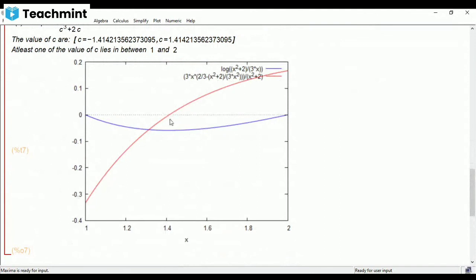And at 1.4 something, if you draw a tangent at this point, it will be parallel to x-axis. See here, height is 0. So this is how you can execute the program using Maxima. We'll continue in the next class. Thank you.